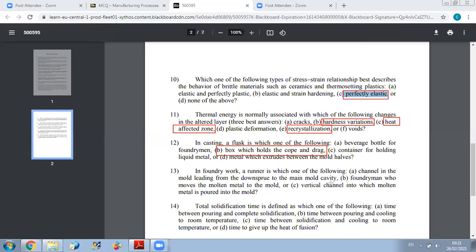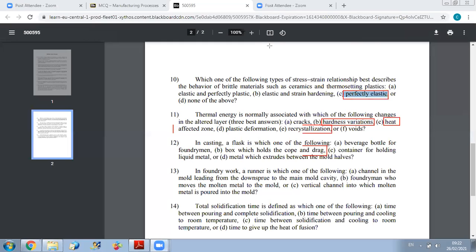The vertical channel is called what? Who remembers? Which answer is right here between A, B, and C? No one knows the true answer?